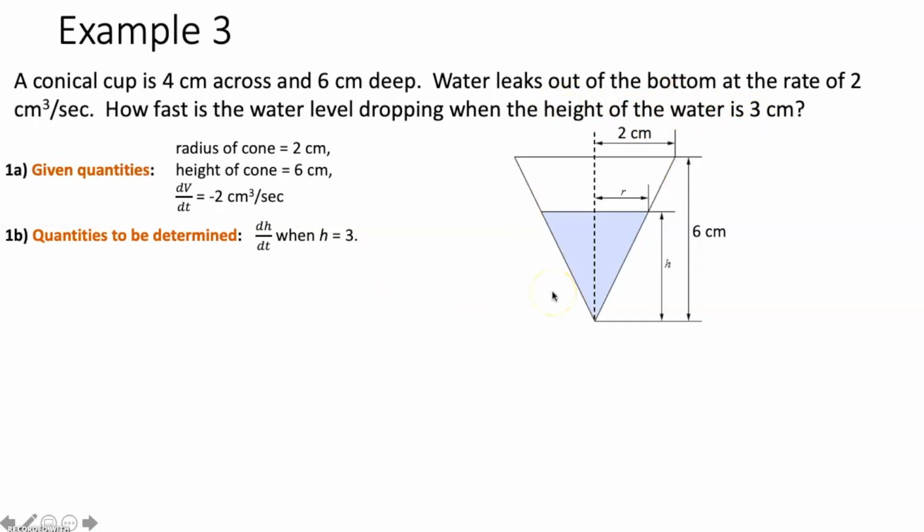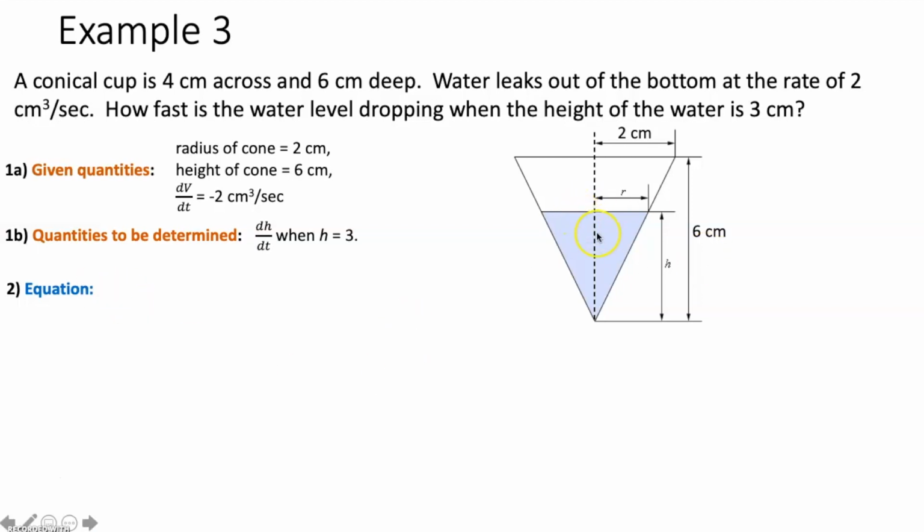Now again, one of the most commonly made mistakes is taking this 3 centimeters and plugging it in for H right away. What happens is H is something that is changing, so we need to have a variable in here for it when we take the derivative. That way we get a dH dt. That way we have what we want to solve for. So let's move on to step 2, which is to write our equation that we're going to take the derivative of implicitly. So remember, our equation is going to be like Pythagorean theorem. It's going to be similar triangles. It's going to be trig identities. It's going to be geometric volume formulas. It's going to be something like that.